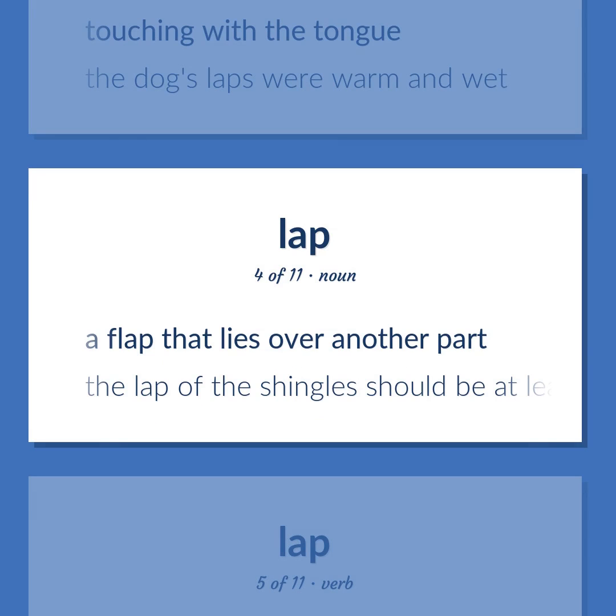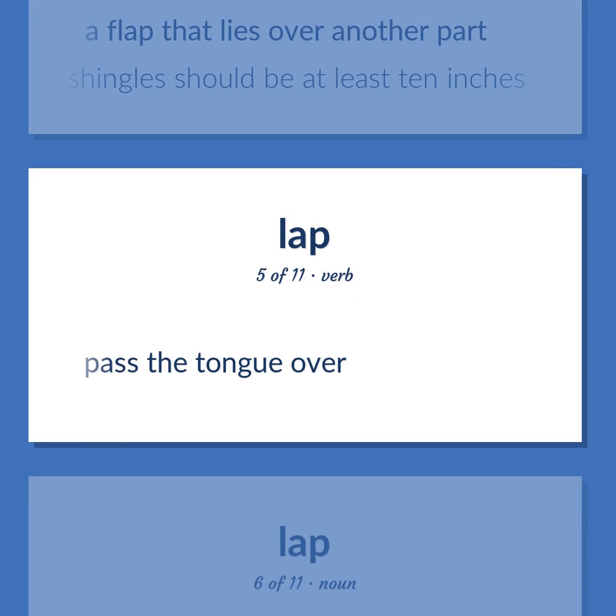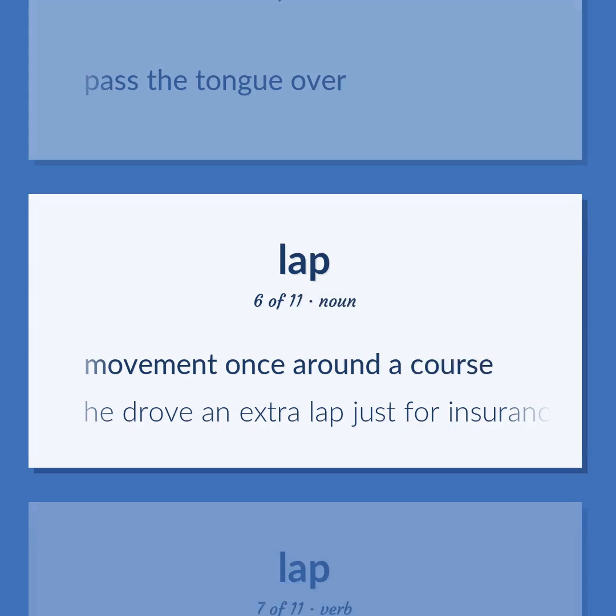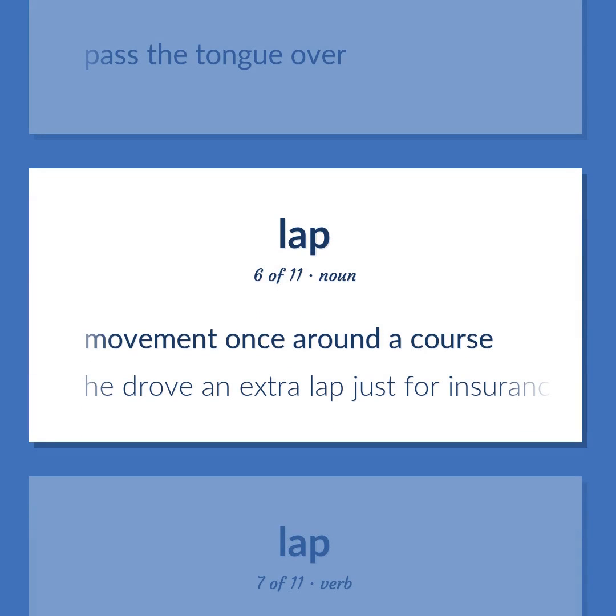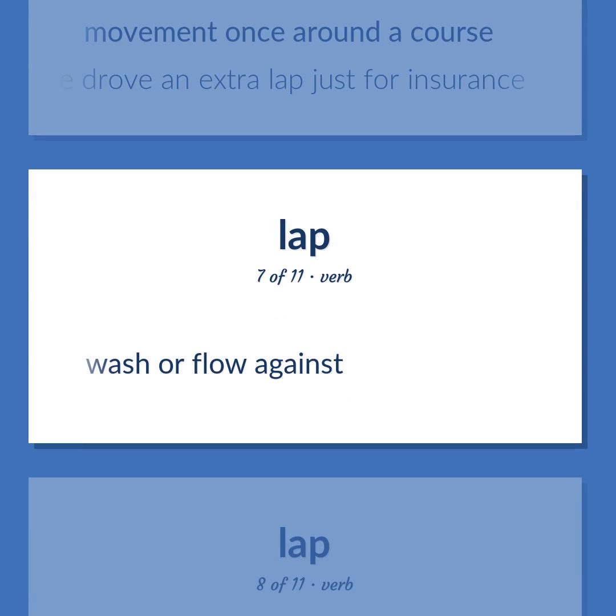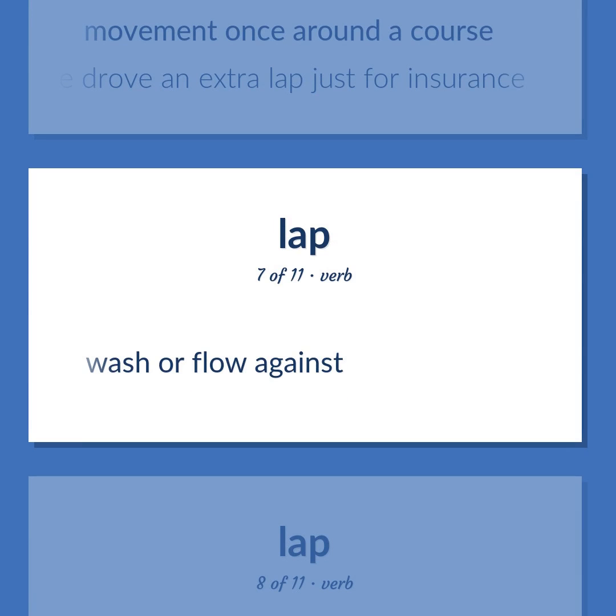A flap that lies over another part. The lap of the shingles should be at least 10 inches. Pass the tongue over. Movement once around a course. He drove an extra lap just for insurance. Wash or flow against.